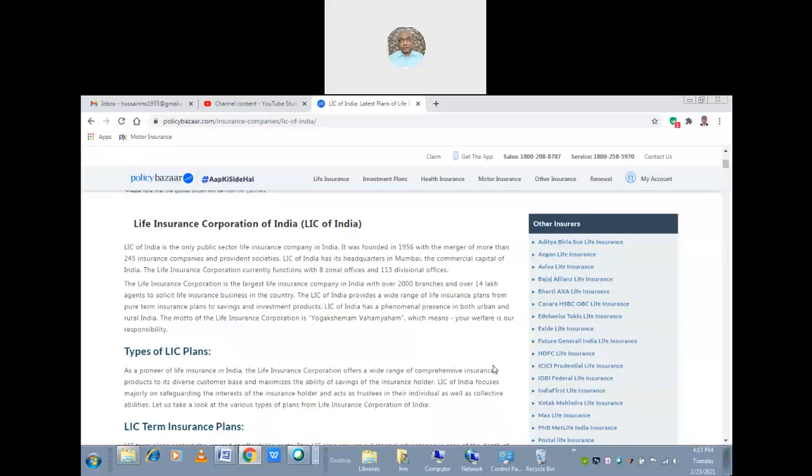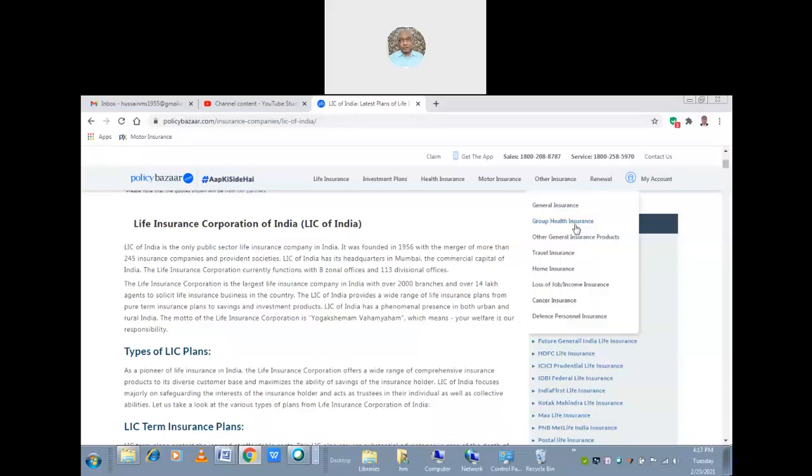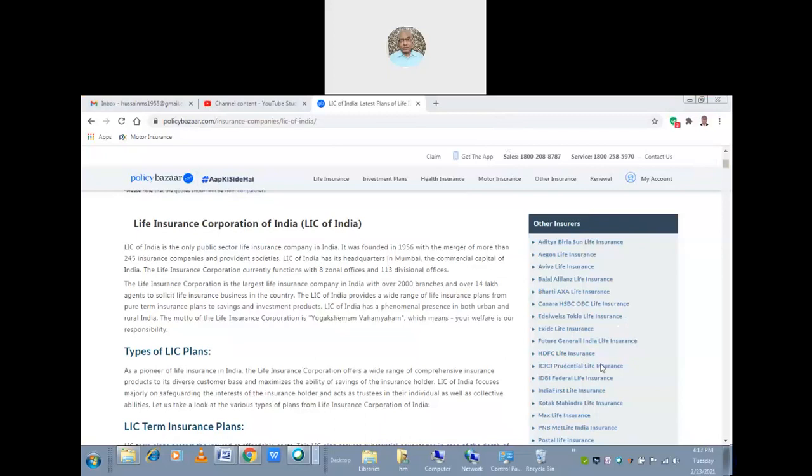So it has 14 lakh agents who solicit insurance business in the country, and nearly 2,000 branches are there, with 14 lakh agents to solicit the life insurance business in the country.